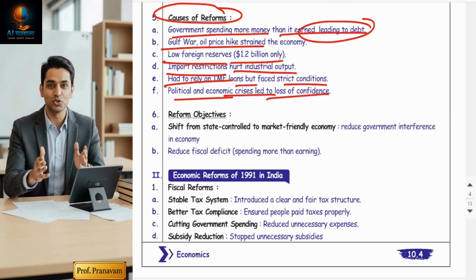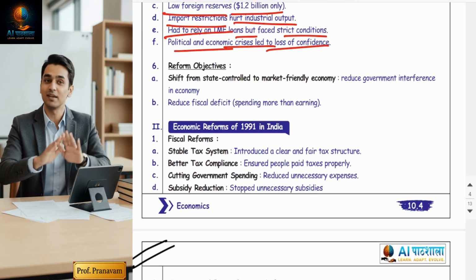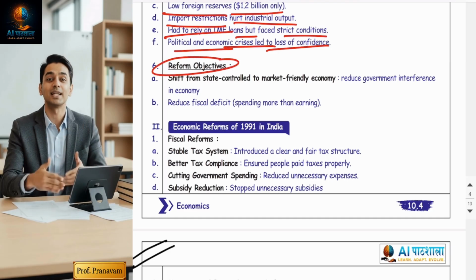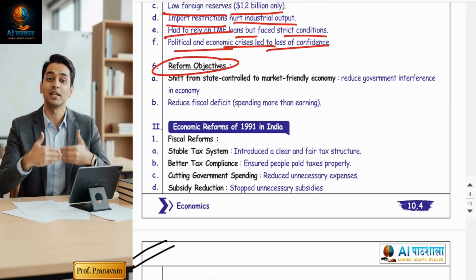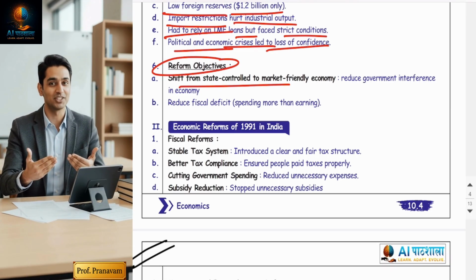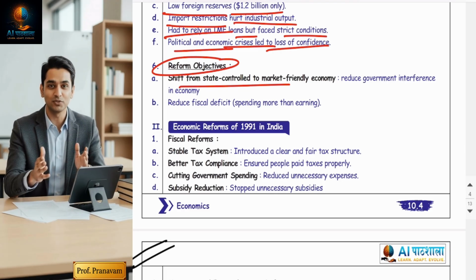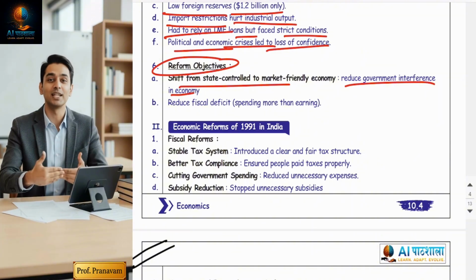Am I correct? Now let us clearly understand what the reforms aimed to achieve. What is actually the objective of the reforms? So friends, the first and main objective was to reduce government interference, yes, and encourage competition and efficiency. Now the government had made it clear in its mind.